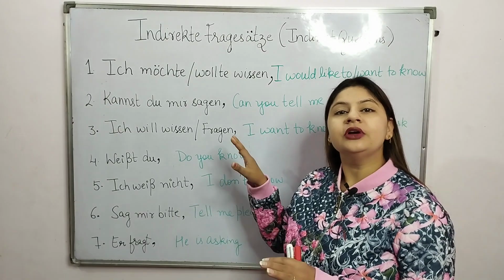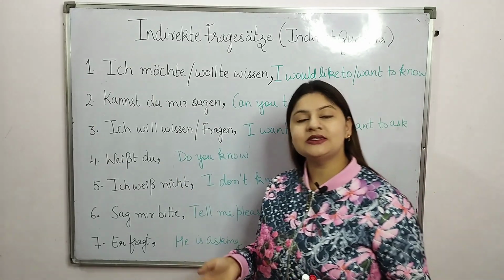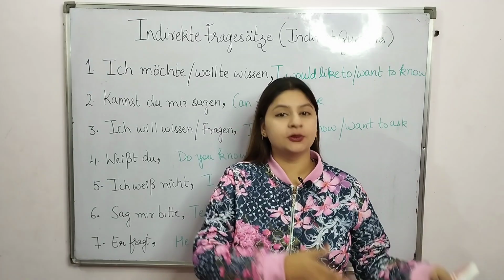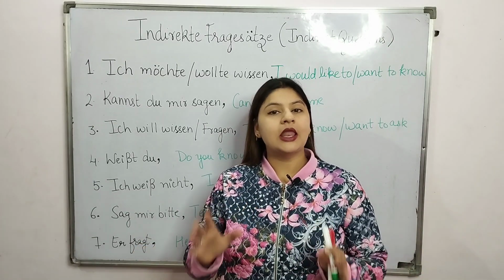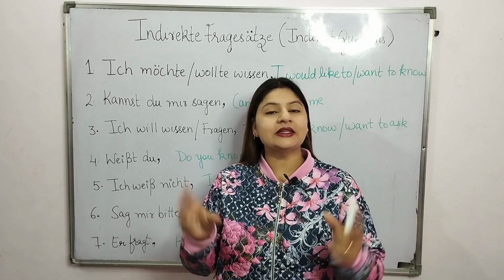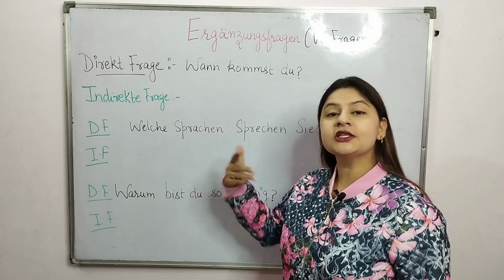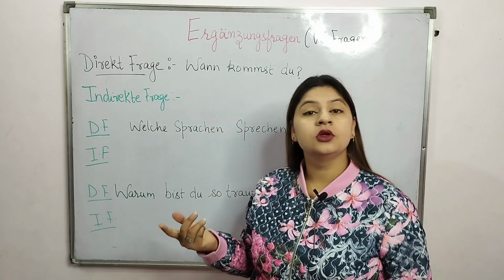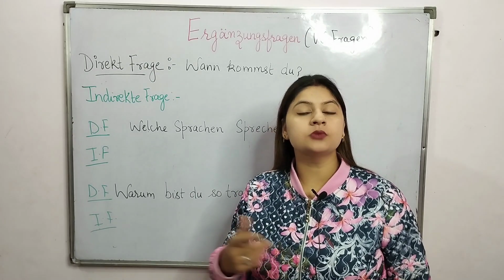So, we have to learn these phrases. With these phrases, we can easily make our indirect questions, whether it is a W-Frage or Ja-Nein-Frage. So now let's see some sentence structure, some question structure. Here I have written some direct questions. Wann kommst du? When are you coming? Verb at position 2.